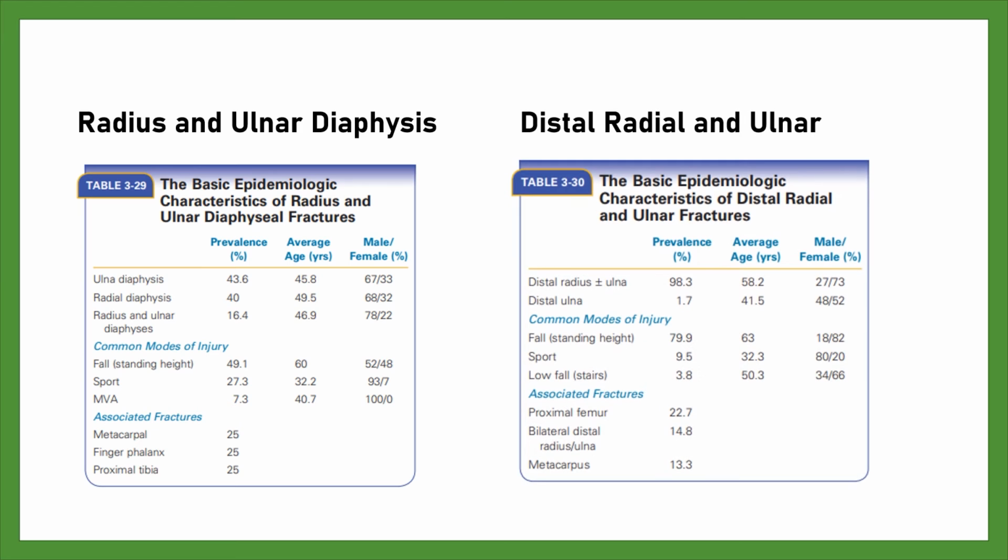Distal radial and ulnar. The table shows that the majority of distal forearm fractures are distal radial fractures, with only 1.7% being isolated distal ulnar fractures.